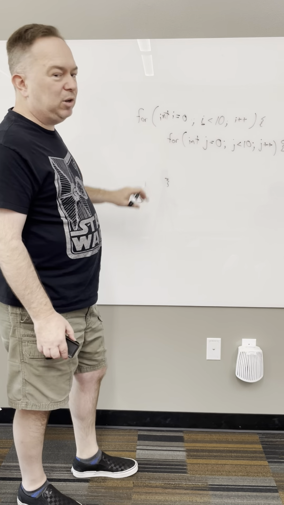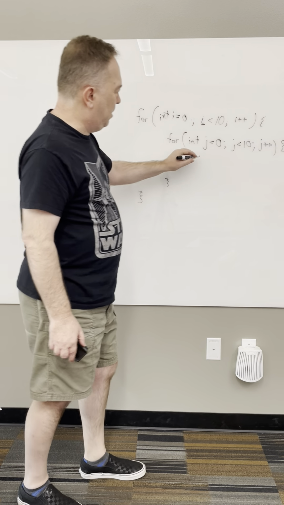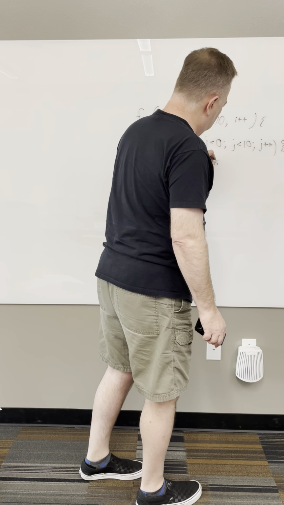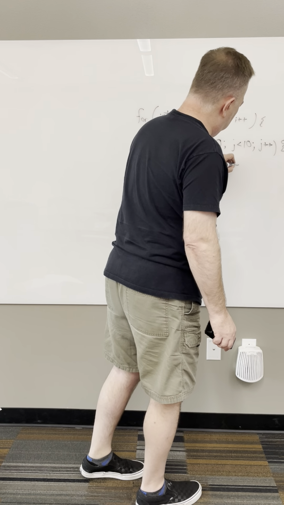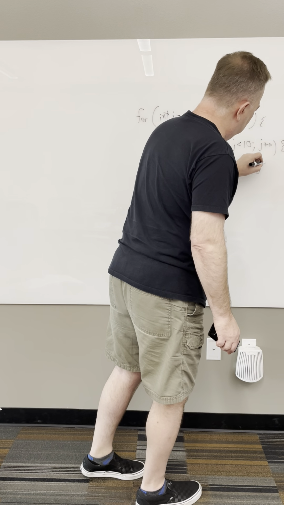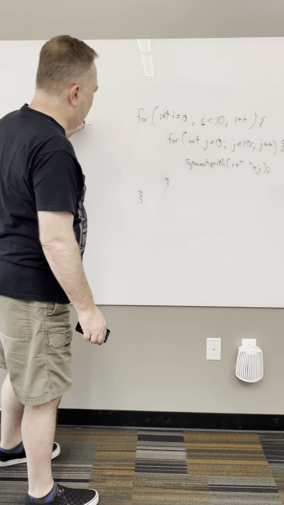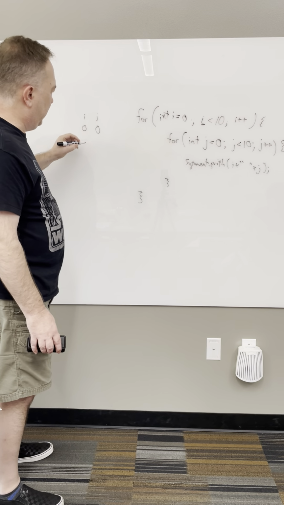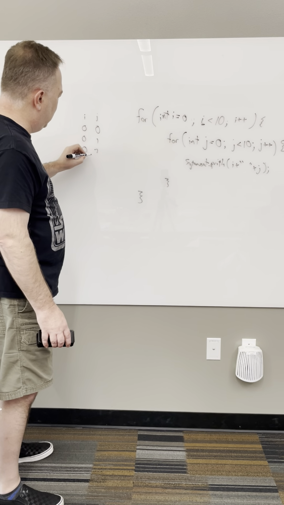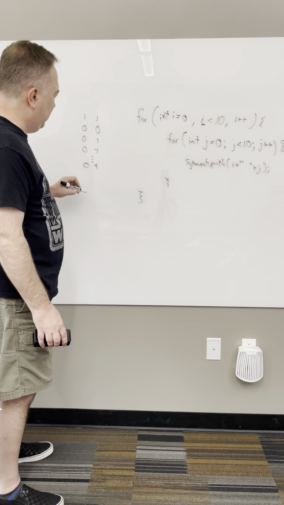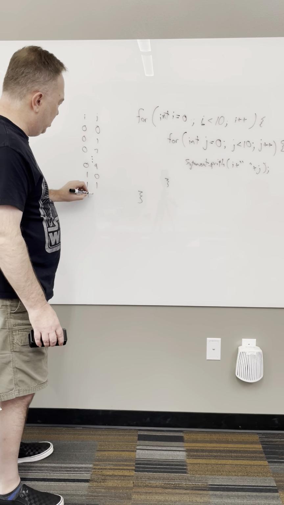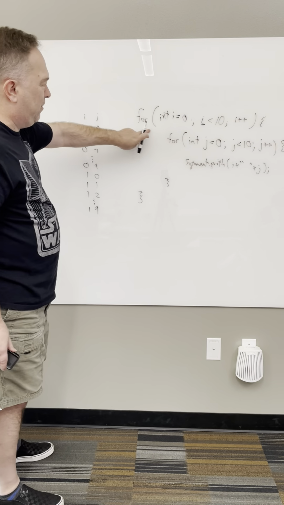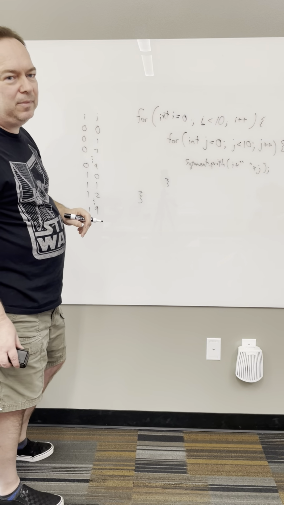See what I got there? I got a loop inside of a loop. So if I was to say System.out.print I plus space plus j, something like that. Okay, the output I would get, let's see, I get 0, 0 first time through. This is I, this is j. Then I would get 0, 1, 0, 2, dot, dot, dot, all the way down to 0, 9. Then I'd get 1, 0, 1, 1, 1, 2, dot, dot, dot, all the way to 1, 9, and so on. It would have this behavior because I have a loop inside of a loop. That's done all the time.